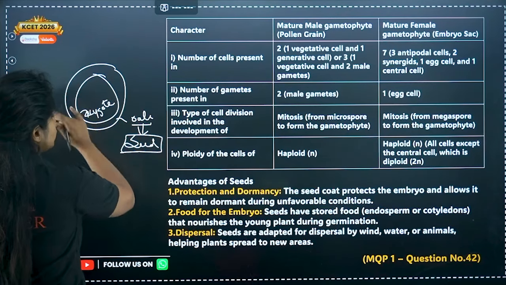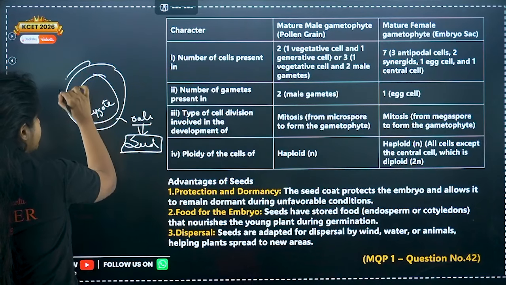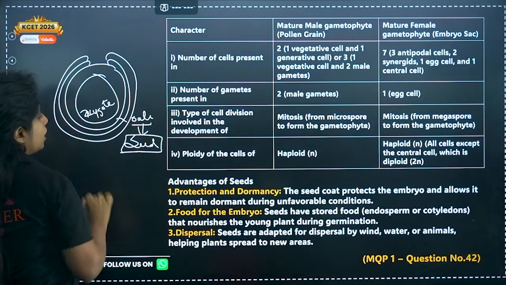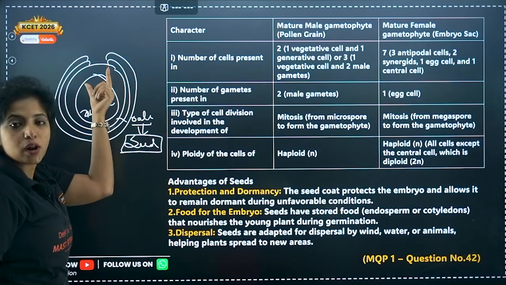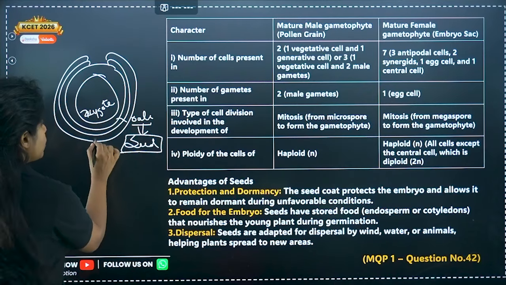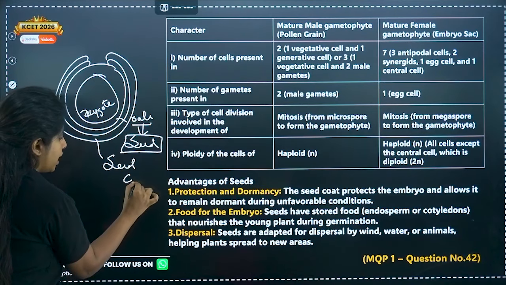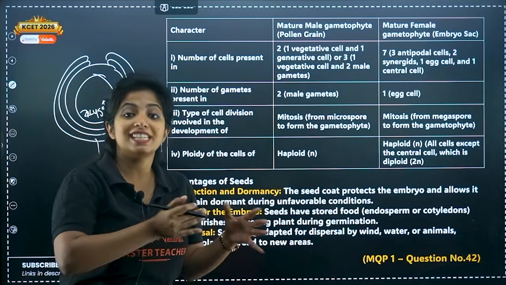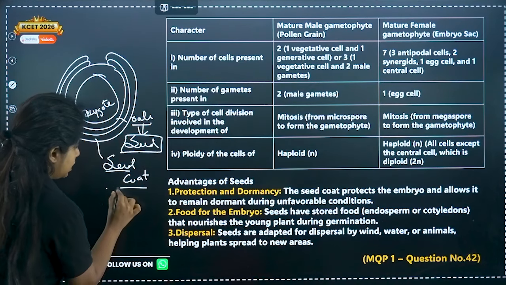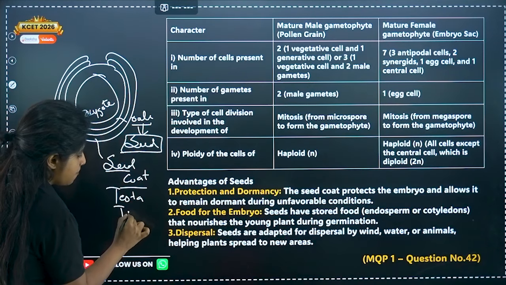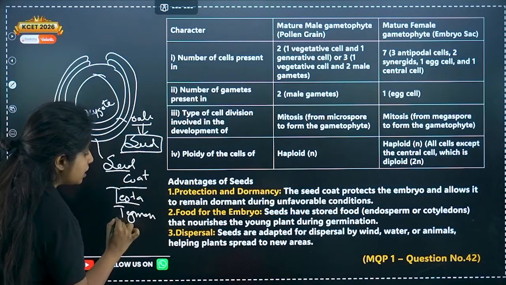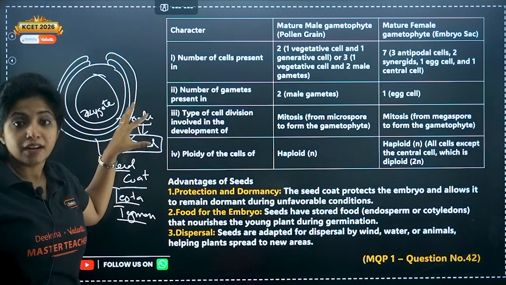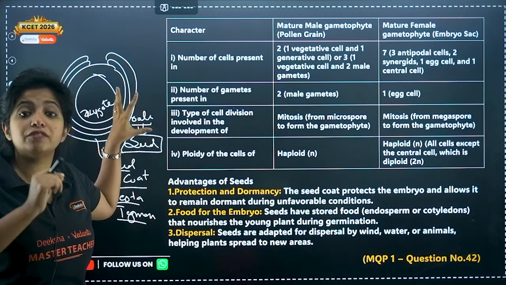Now, the structure of the ovule is not alone, it is covered by two layers. This is one integument, this is another integument. When it forms the seed, will you still call it an integument? No. You will now call them the seed coat, and they get transformed. They are known as testa and tegmen. Anyway, the reason I am telling you is that there will be seed formation and there will be a seed coat. Now you are asked, what is the advantage of a seed?